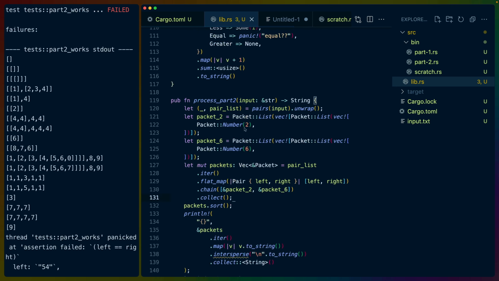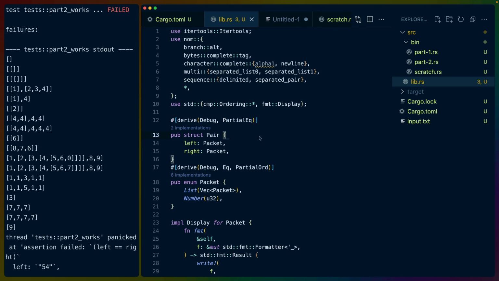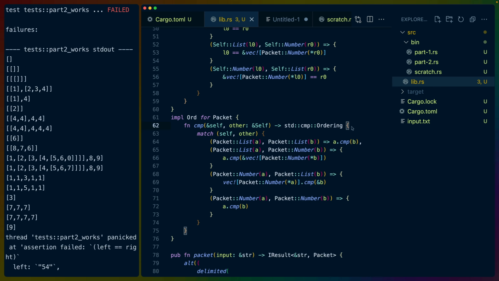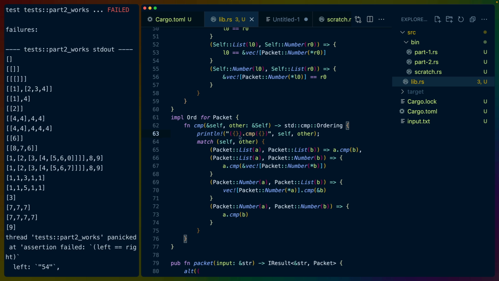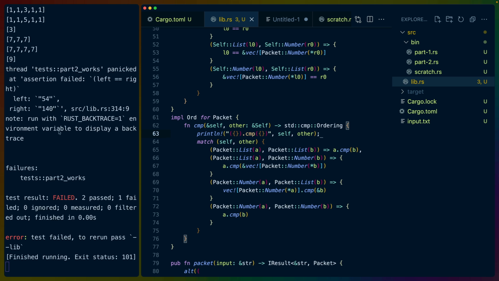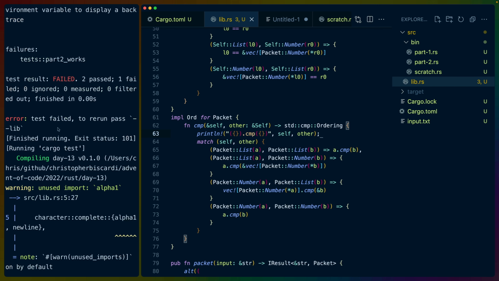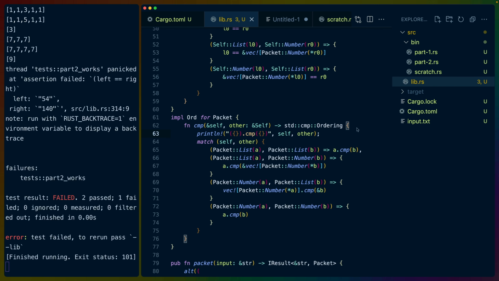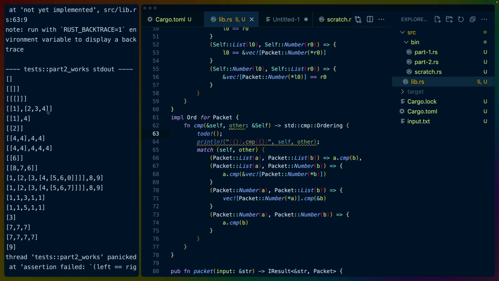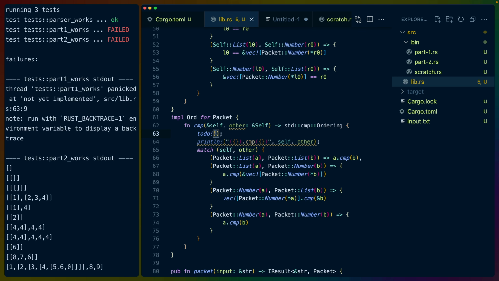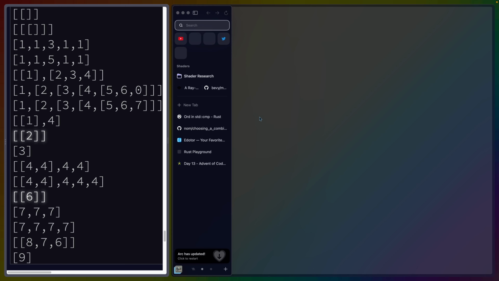So let's start with this. Let's start with debugging our ordering by doing a println with self comp other. Now let's see if we can eke out all of the comparisons that are happening, which actually may never run. Oh no. No, 63 is running. Okay, I have an idea.